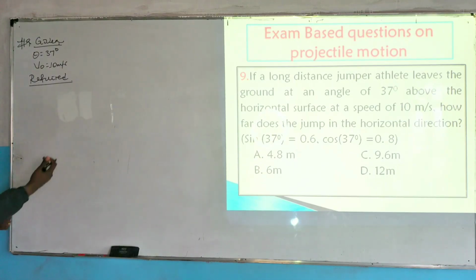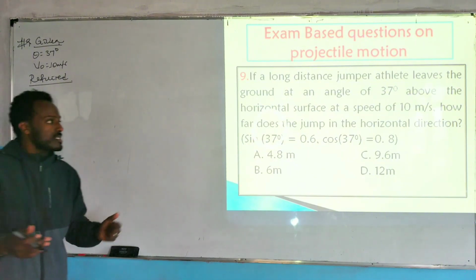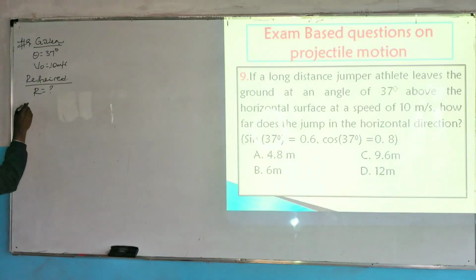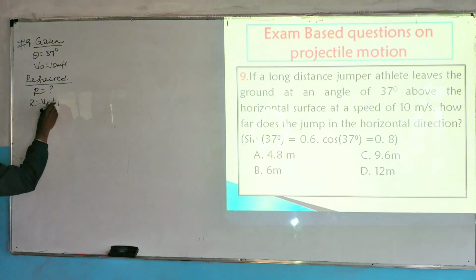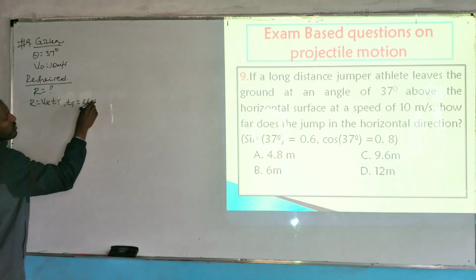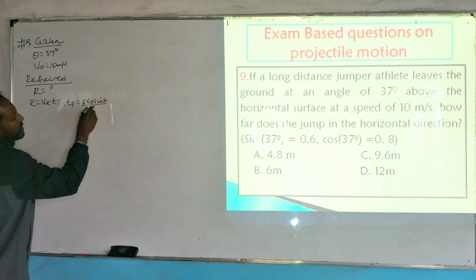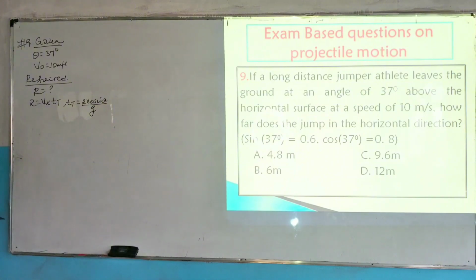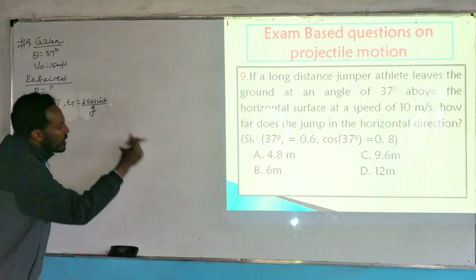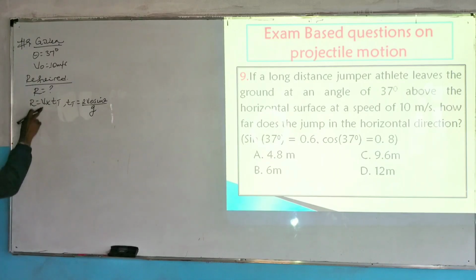So which equation should we use? You can start from the beginning, or you can use the equation we derived in the last class. So when you say range or horizontal displacement, R is equal to horizontal velocity vx times the total flight time, where t total is the same as 2 times v naught sin theta over g, where g is acceleration due to gravity. This is the total flight time, the time the object takes to return and land on the ground.